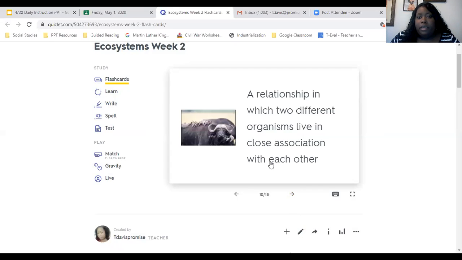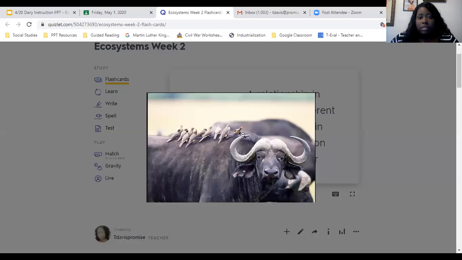Our next word is symbiosis, and a symbiosis is just a relationship in which two different organisms live in close association with each other. And so these organisms are living on his back. And he says, what you looking at?